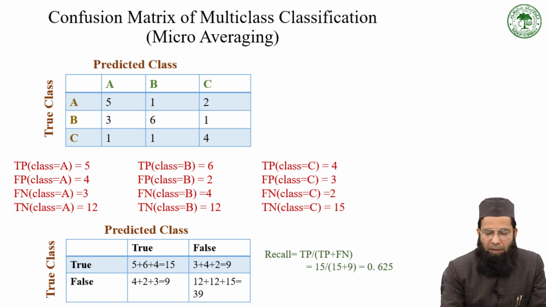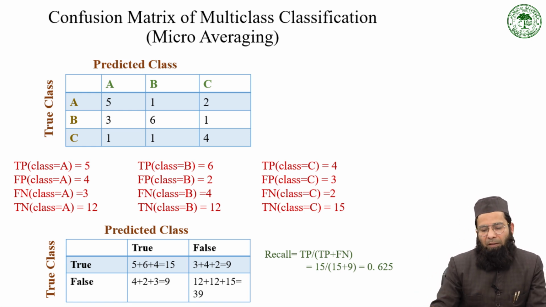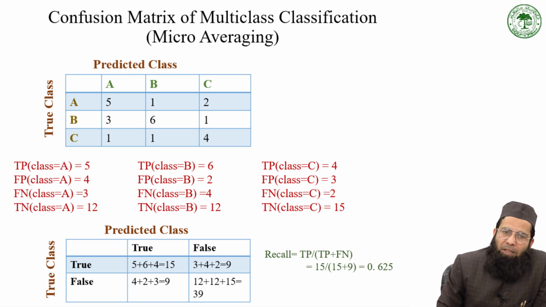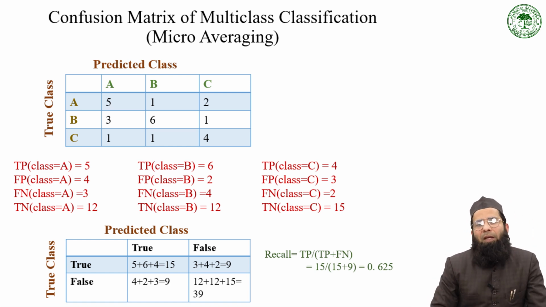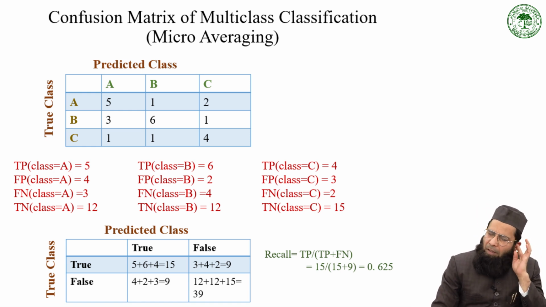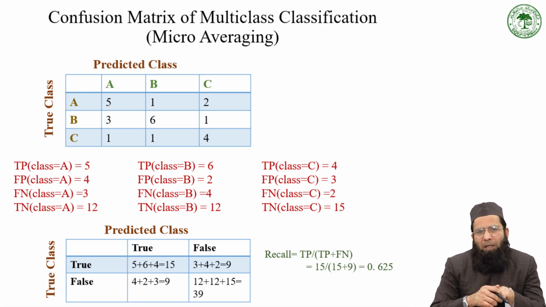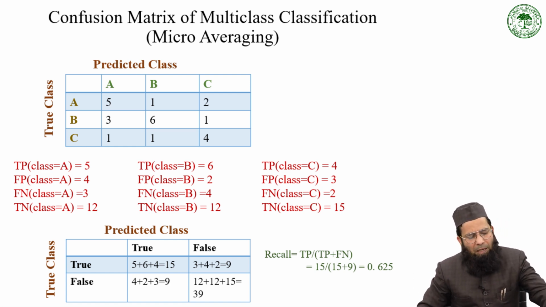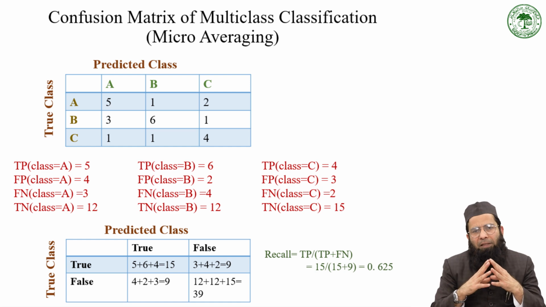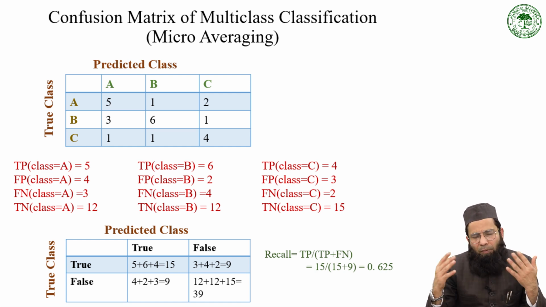And then we'll calculate the recall, and similarly we can calculate the precision. So in this way we calculate the macro average. Apart from macro averaging, we have other techniques as well, but these are very popular. I will discuss these averaging methods while executing the model on the agriculture data set.